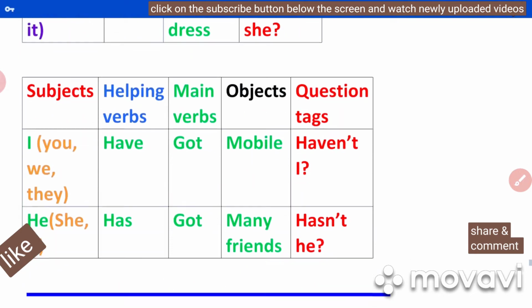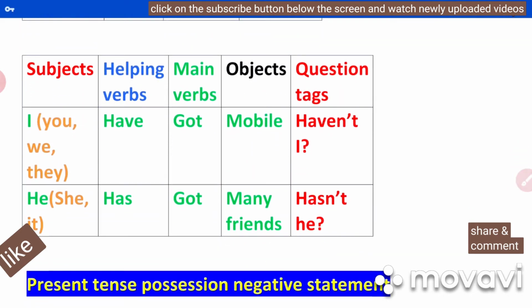Next, this is another type of possession. Subjects, helping verbs, main verbs, objects, question tags. Subjects I, you, we, they: take have as the helping verb here, and got is the main verb. Mobile is the object. This is a statement. I have got a mobile, haven't I? You have got a mobile, haven't you? Like that you can make sentences. We have got a mobile, haven't we? They have got a mobile, haven't they?